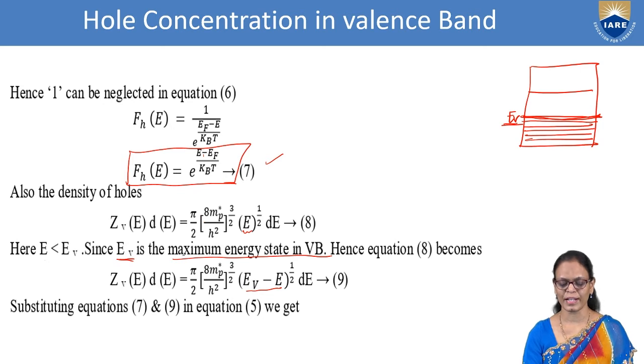So the density of states becomes pi by 2 (8 mp by h square) power 3 by 2 (EV minus E) power half dE. Let this be equation 9.